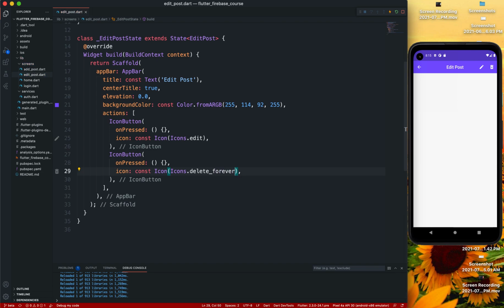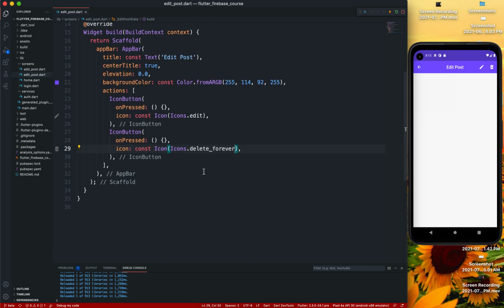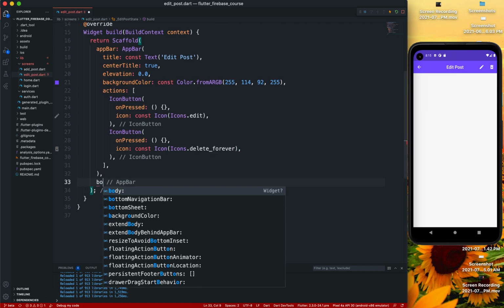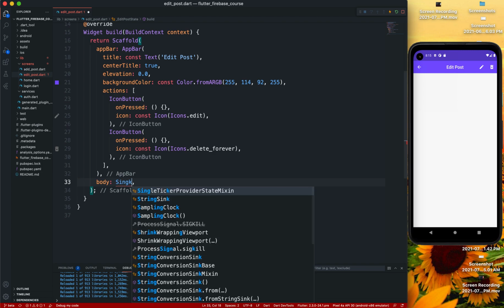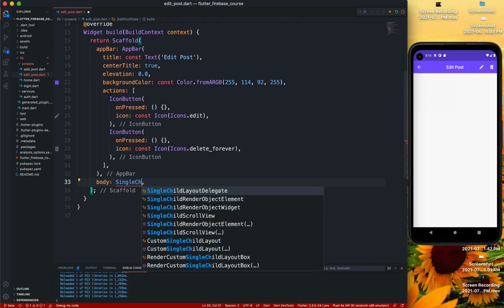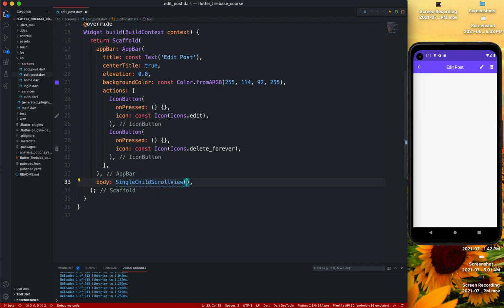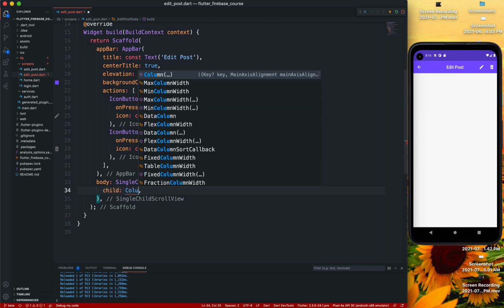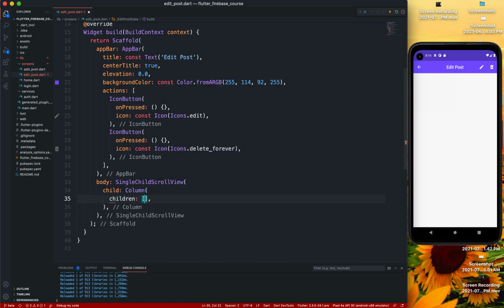Then we're gonna have a body with a SingleChildScrollView. So the SingleChildScrollView will have a child of a Column that will have some children, a Container.